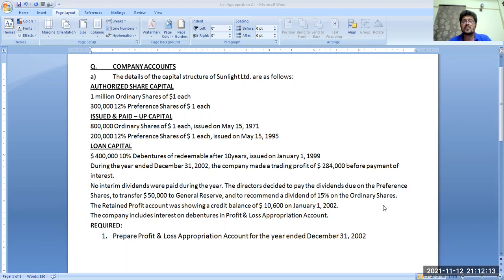Okay. So in sole proprietorship, the total profit is added to the capital account. This is the advantage of sole proprietorship, that all the profit goes to the owner. So we add the total profit calculated in the income statement to the capital in the balance sheet.